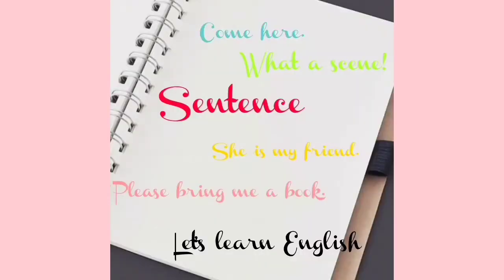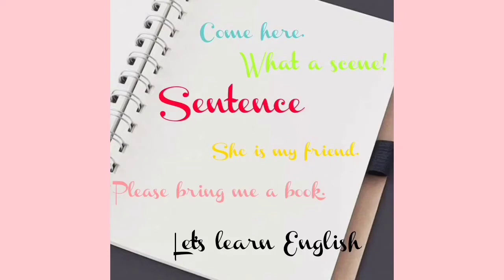Let's come towards the topic. What is a sentence in English language? When we speak or write, we use words. We use these words in a meaningful manner so that our speech or writing makes sense to the listener or the reader.